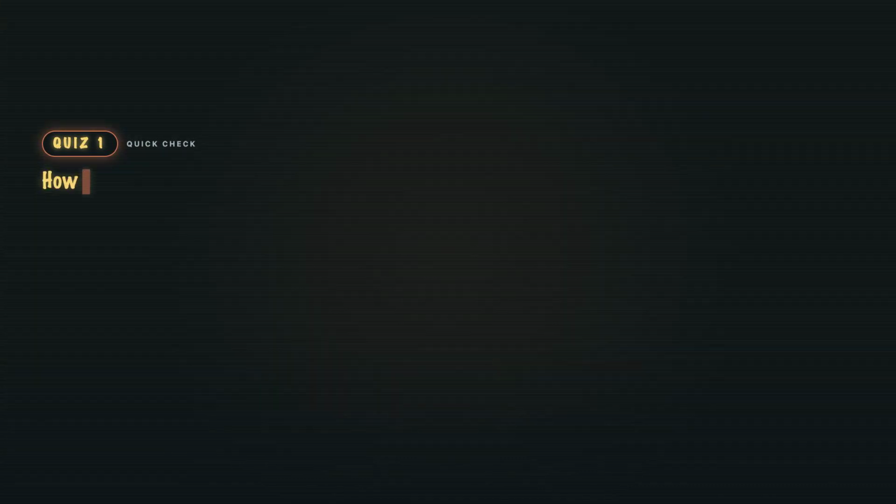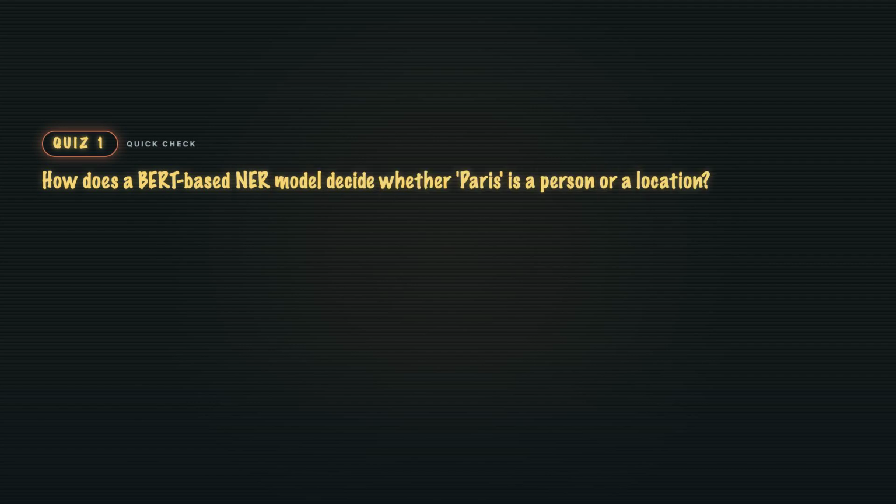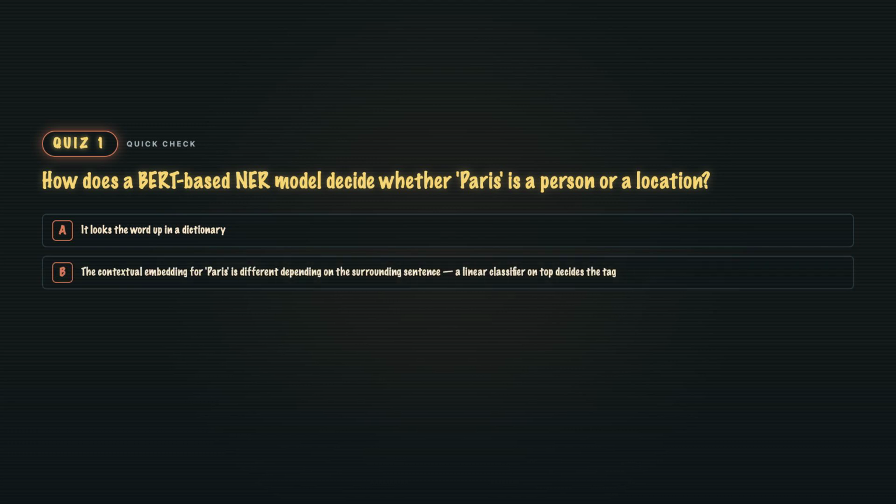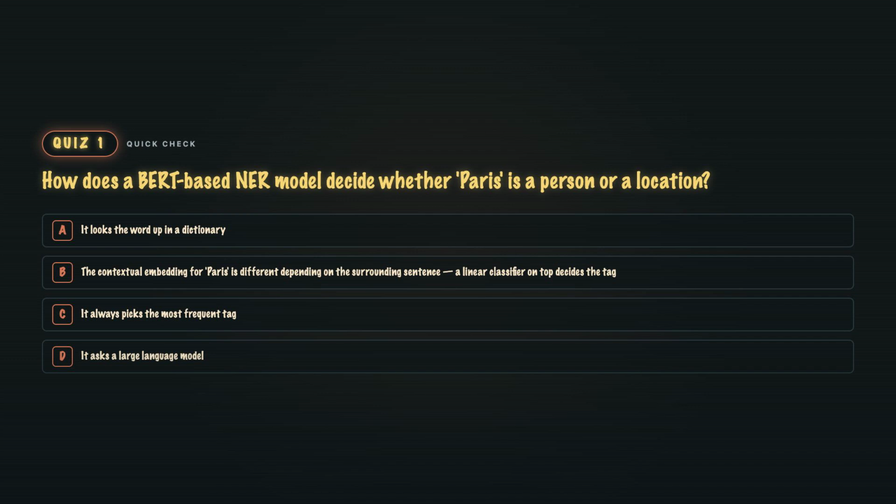Quiz 3. How does a BERT-based NER model decide whether Paris is a person or a location? A. It looks the word up in a dictionary. B. The contextual embedding for Paris is different depending on the surrounding sentence. A linear classifier on top decides the tag. C. It always picks the most frequent tag. Or D. It asks a large language model.